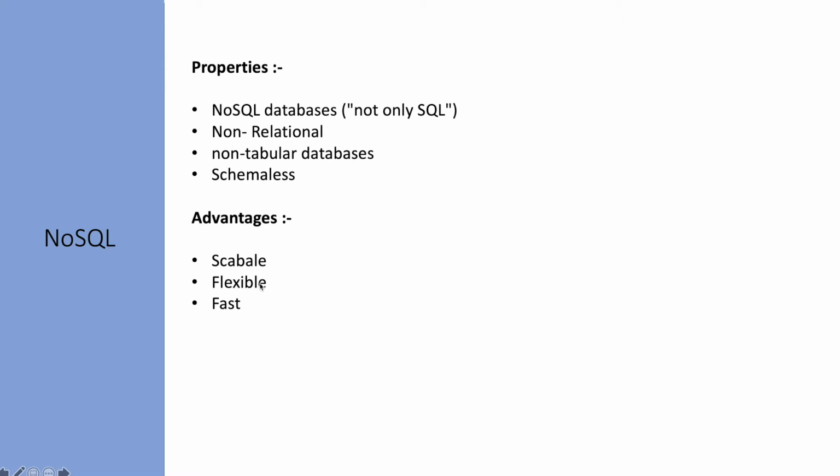They are flexible because there's no schema defined, and each row can contain a different record from the other, so it is really flexible when it comes to storing data. They are also really fast when working with very huge data. The performance of NoSQL databases is very fast. So these are a few advantages of it.